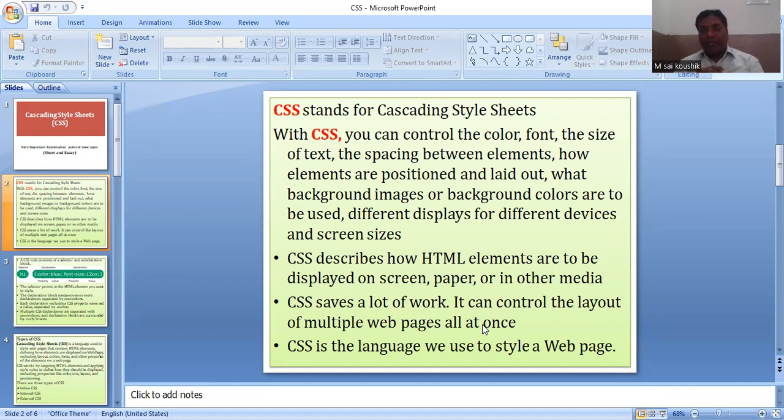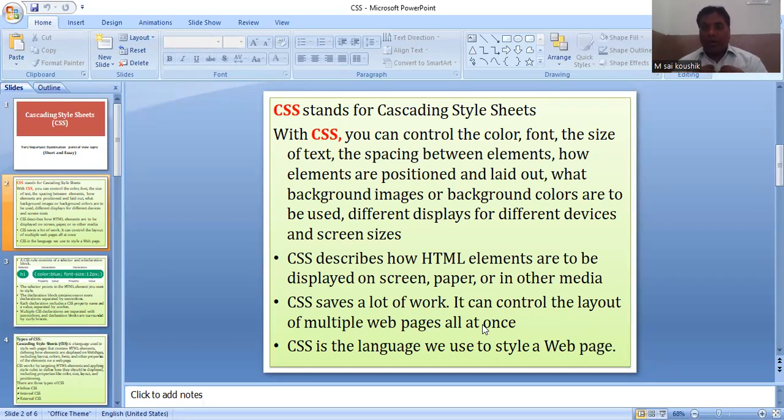CSS is the language we use to style a web page. It is not a software. It is called a language. Why? Because in a particular web page, you apply the content. The content may be numerical, diagrammatical, pictographical, or text format, depending on you.